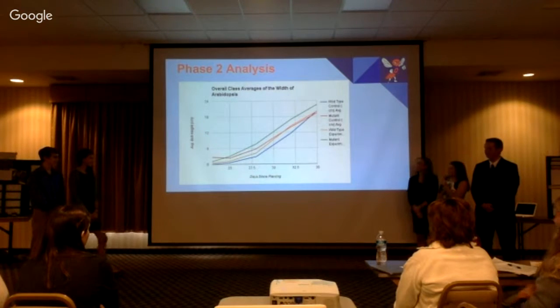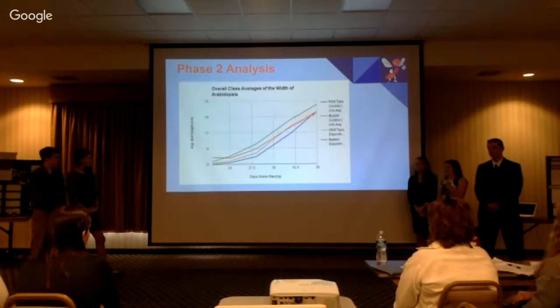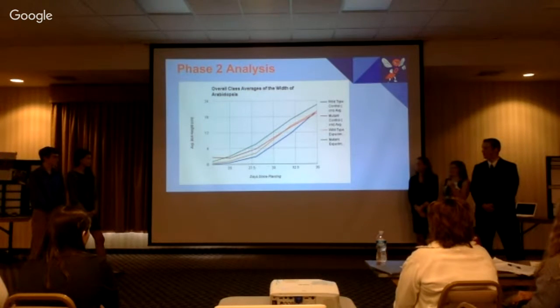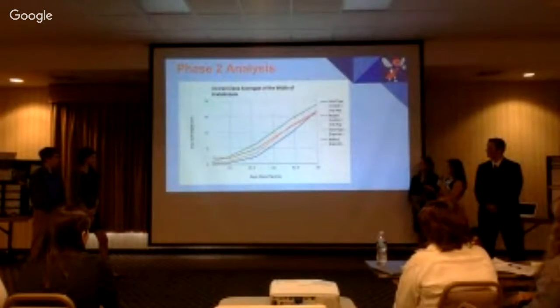This is the phase 2 analysis graph. This is the overall class data for the average goal height. As you could see in the previous graph, phase 1 followed our hypothesis exactly, and in this graph, the mutant experimental is way up there, which is the opposite of what we expected. I don't know if you guys can all see this, but the green one is the mutant experimental, which is the one all the way at the top.